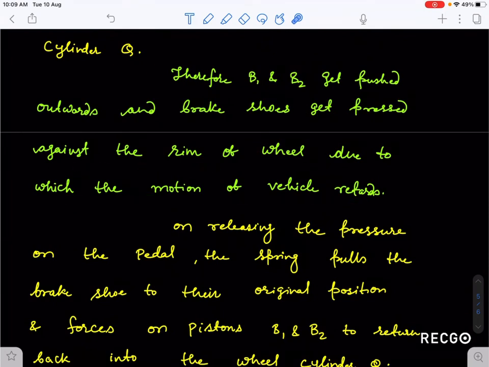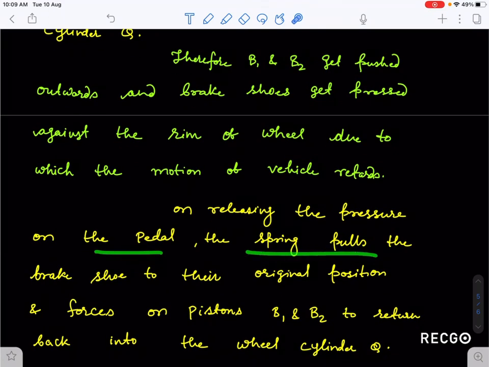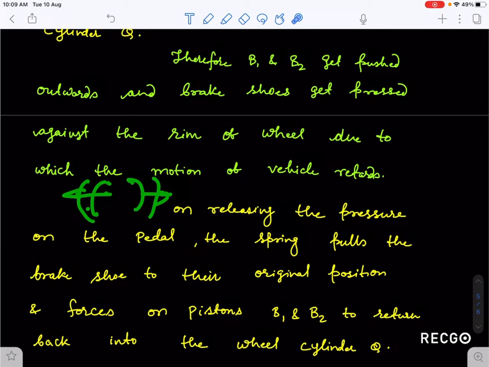Now when you release the pedal, meaning when you remove the foot from the pedal, what will happen? The spring pulls the brake shoe to its original position. So now the brake shoe will go to its original position, which was earlier like this. Now the spring, which is elongated here, when you remove the pressure, the brake shoe again goes into its original position.